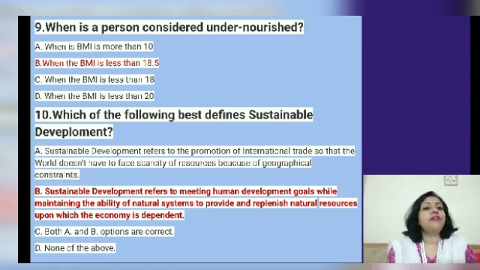to provide and replenish the natural resources upon which the economy is dependent.